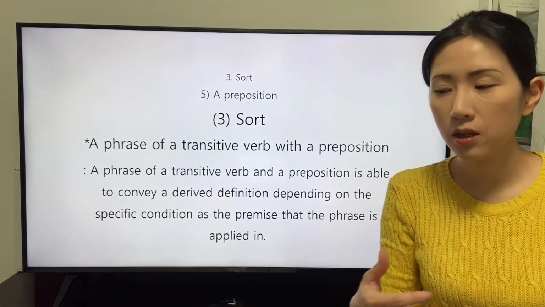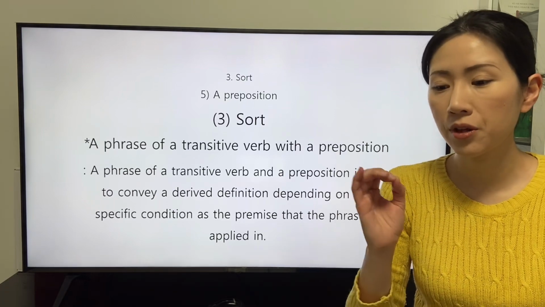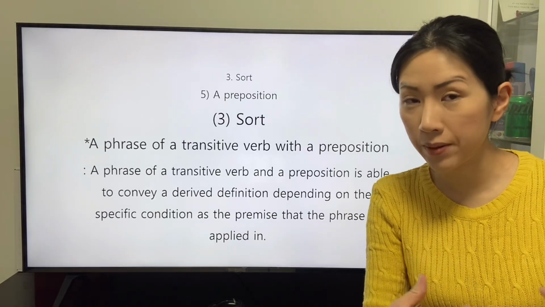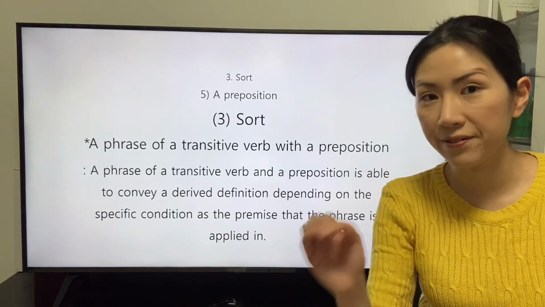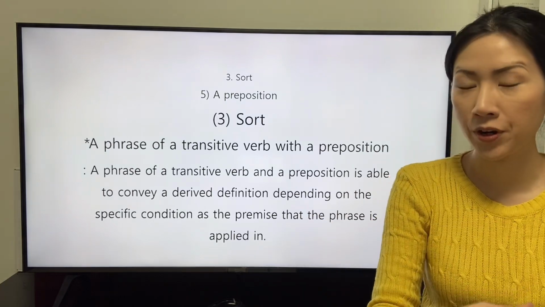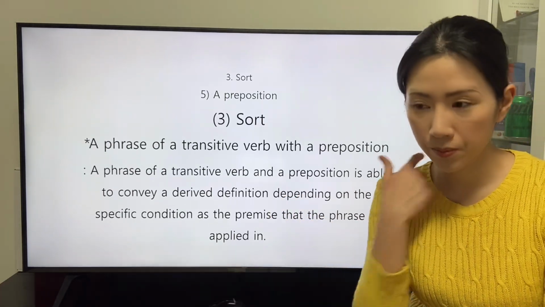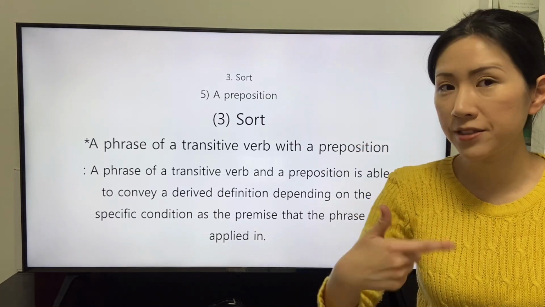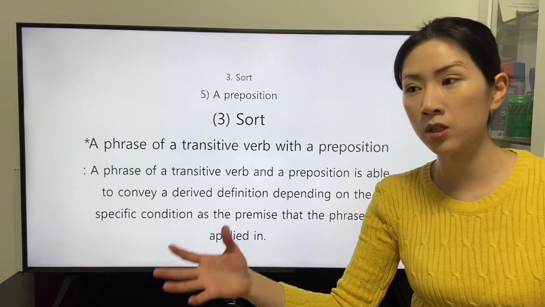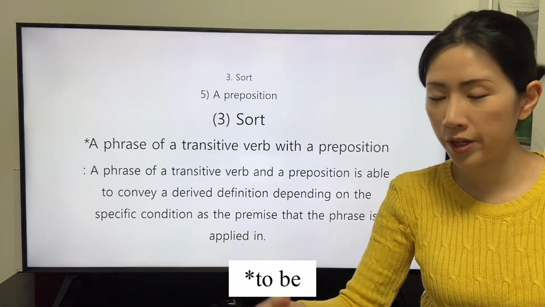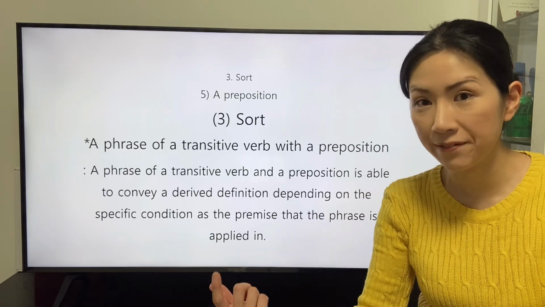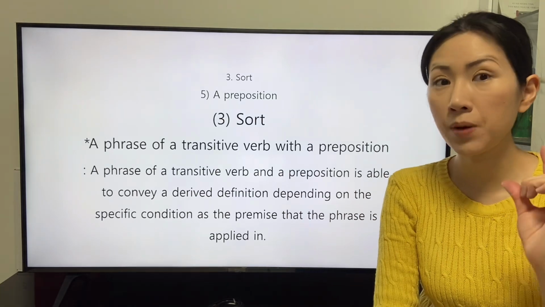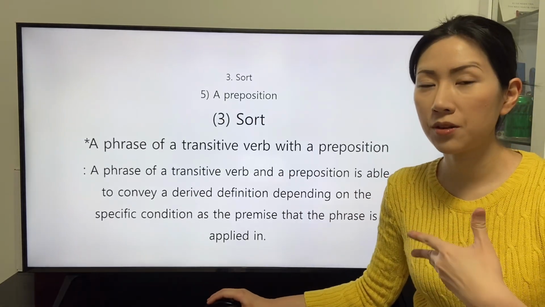The specific condition that the transitive verb and the preposition are applied is described by the derived definition of the transitive verb and the preposition. The listeners understand the phrase of the transitive verb and the preposition interpreted into the derived definition with the object of the preposition. Let's study about this phenomenon.